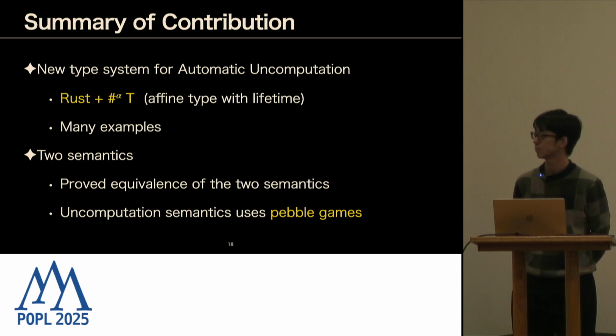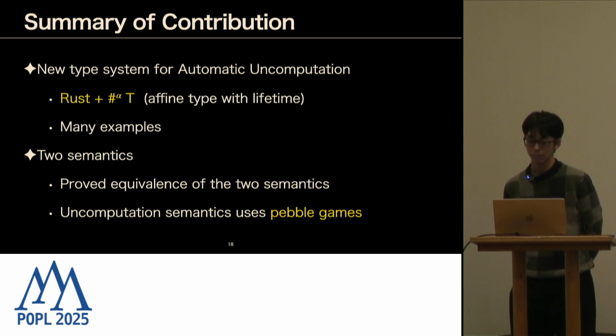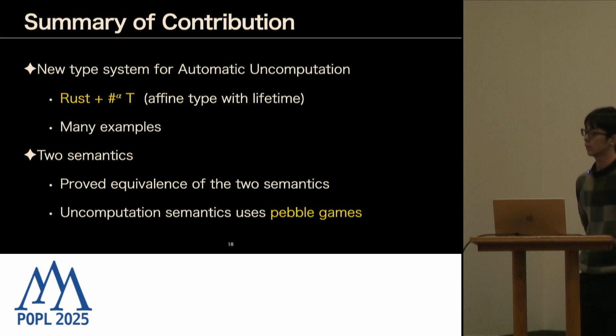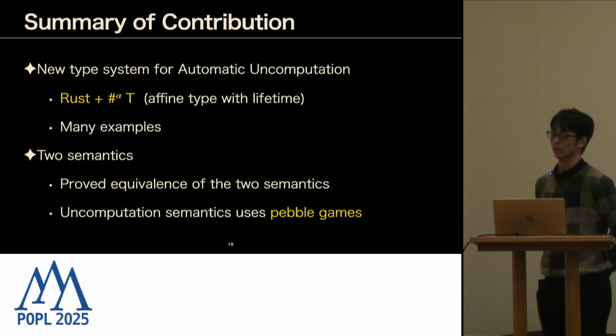Let me ask you, what's the largest example you have shown that type checks? We did the Grover algorithm. Oh, good. Very good. That's the largest one, I guess.